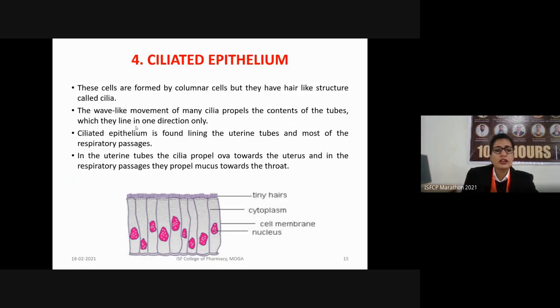Ciliated epithelium is found lining the uterine tubes and most of the respiratory passages. Here they focus on the movement of mucus. They carry the mucus outwards from the respiratory system. In the case of the uterine tubes, the cilia propel the ovum, which is the female egg, towards the uterus. And in the case of the respiratory passages, they propel the mucus towards the throat.